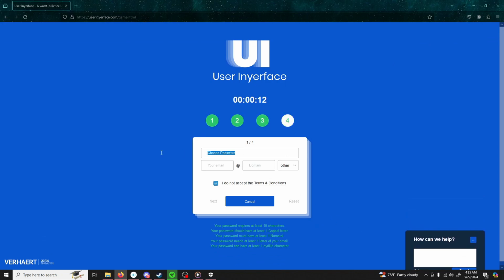Let's go ahead and choose a password, and of course, according to the rules, we need to have it be something simple. It needs to share at least one letter with my email, so it's going to be, let's see here. Villainous 3D, I think, is probably going to be a perfectly acceptable password. It seems to match all of the rules.